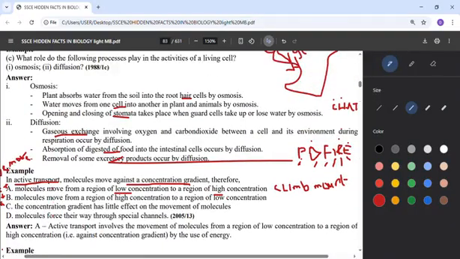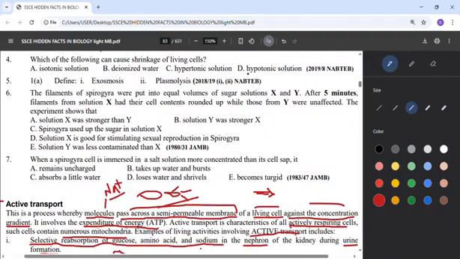So that's where we are going to stop for today. As we have looked at the topic, the cell and its environment. Thanks for listening.